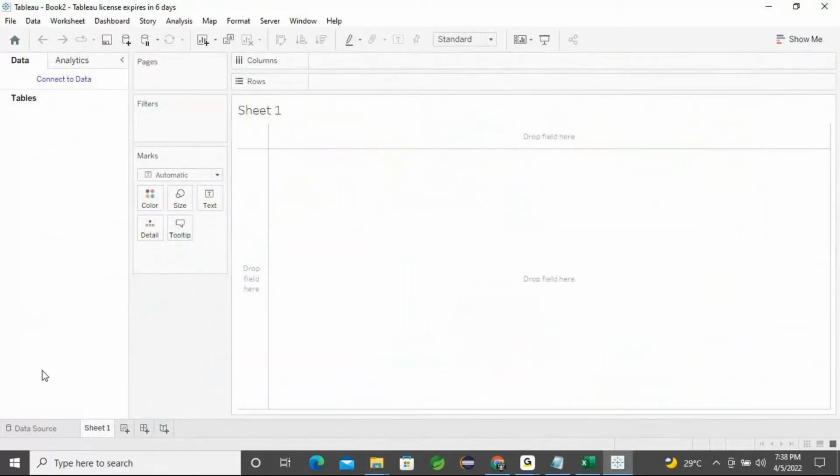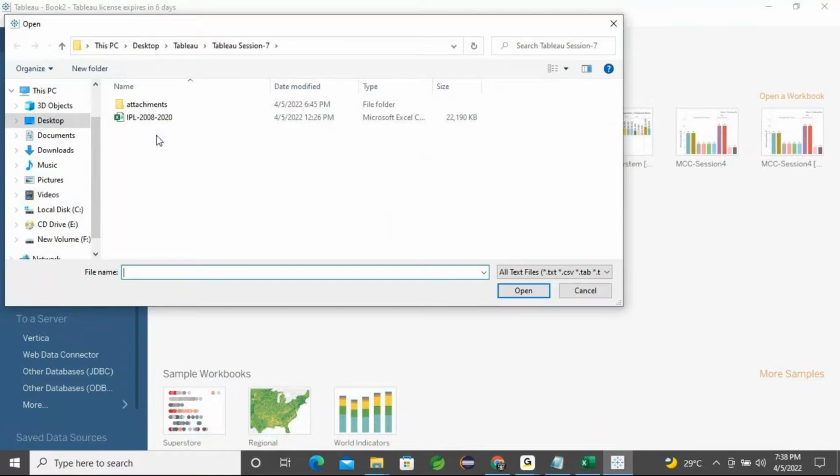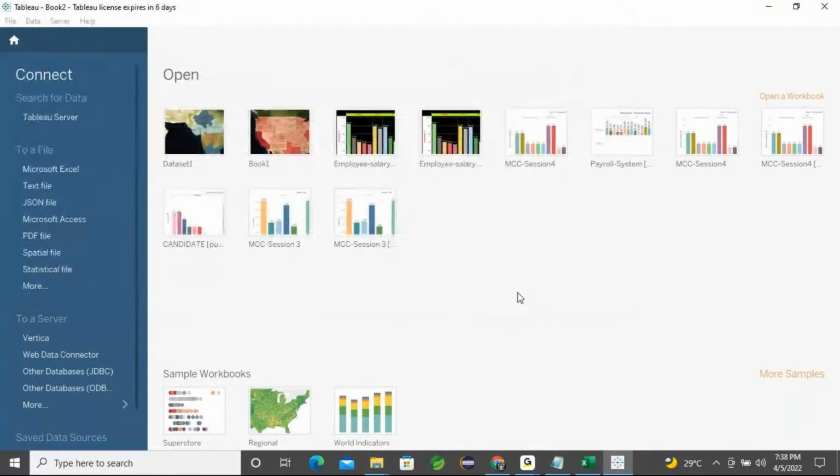Let's see how we can work. The IPL match data is in CSV file format, so you have to choose text file. I can choose text, go to IPL 2008 to 2020, and click the open button.